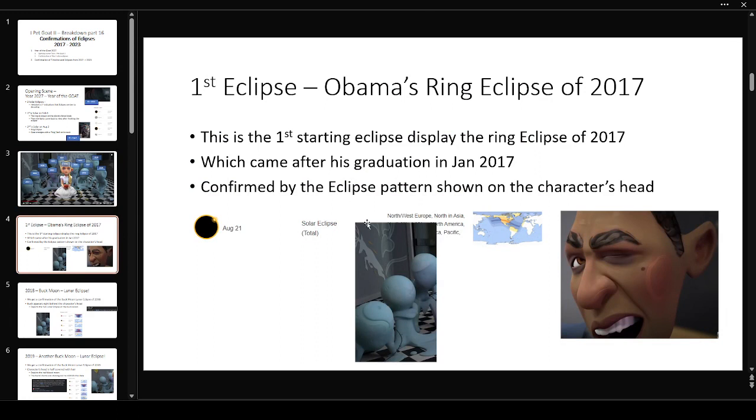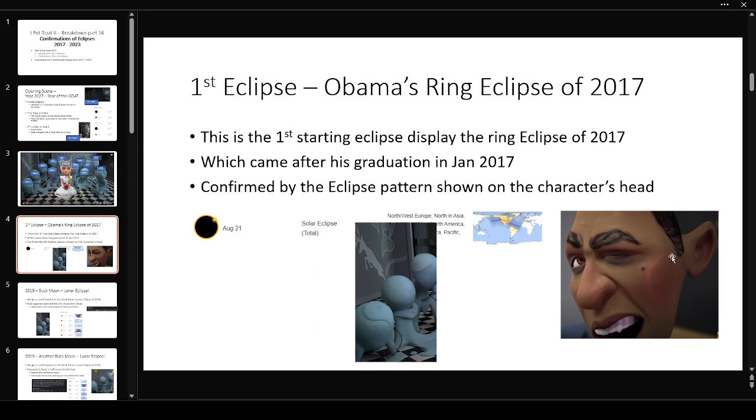So the first eclipse, just before we jump into the classroom scene, I think the first actual eclipse shown in the movie is the one from 2017, the Great American Eclipse. What a better one to start with, right? This comes right after Obama is wearing his graduation hat. So Obama finished his presidency, obviously, in January 2017. This eclipse comes on August 21st.